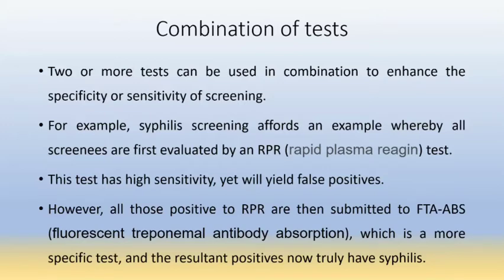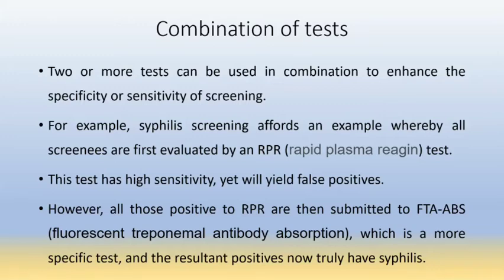The combination of tests: two or more tests can be used in combination to enhance the specificity or sensitivity of a screening. For example, syphilis screening affords an example whereby all specimens are first evaluated by RPR, that is, the rapid plasma reagin test, which is a screening test for syphilis. This test has a high sensitivity, yet will yield false positives because of it.